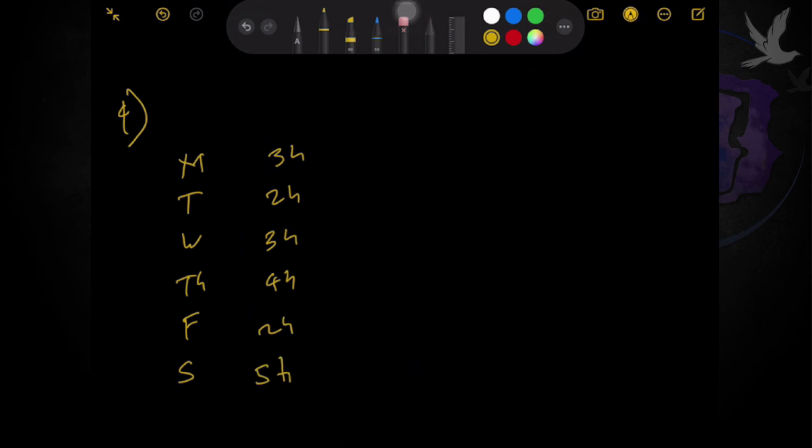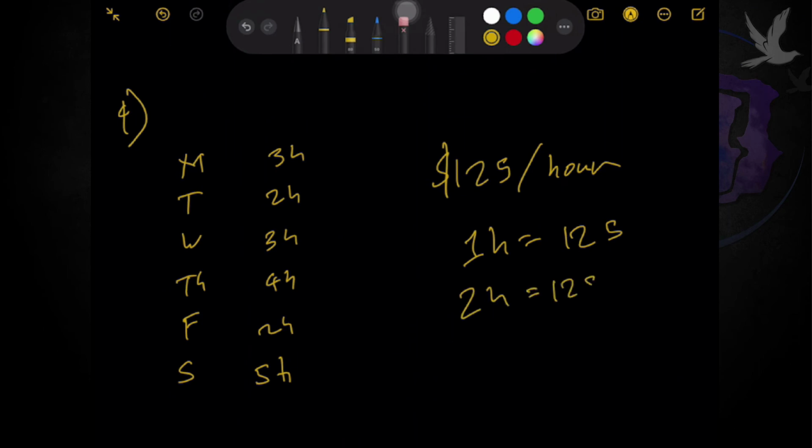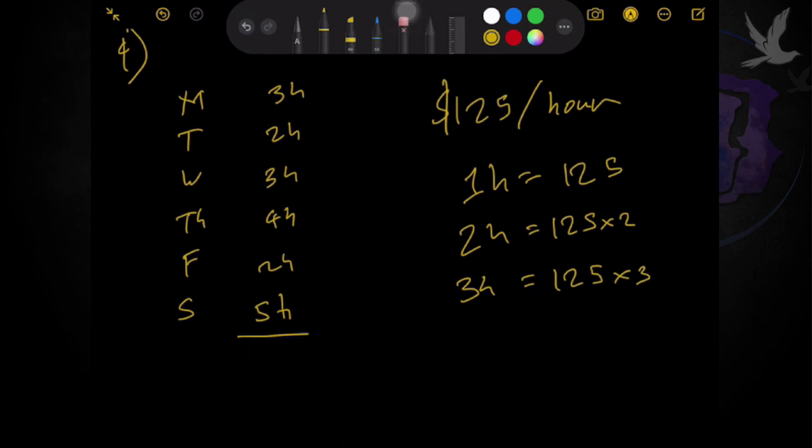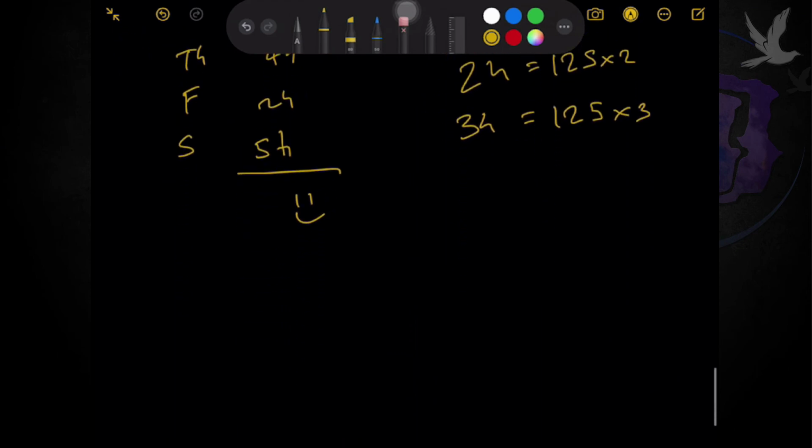So take note that he is paid $125 per hour. So every hour. So ibig sabihin, if he teaches 1 hour, meron na siyang 125. If he teaches 2 hours, so that's basically 125 multiplied to 2. If he teaches 3 hours, that's equivalent to 125 multiplied to 3. So, all you need to do here is to take the total number of hours lang. And that will basically help you solve the problem. Okay? So, ganun ang gagawin nyo sa number 4.